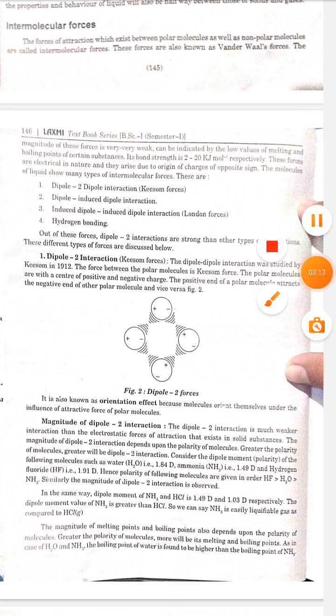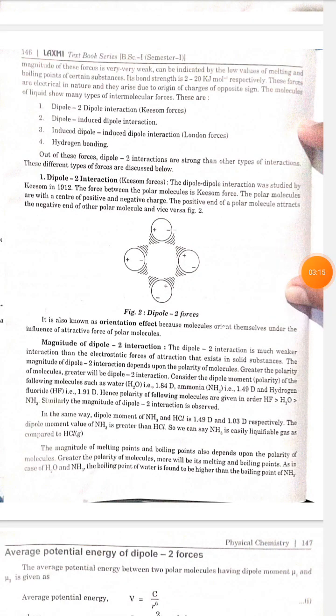Magnitude of dipole-dipole interaction. The dipole interaction is much weaker interaction than the electrostatic force of attraction that exists in solid substances. The magnitude of dipole-dipole interaction depends upon the polarity of molecules. Greater the polarity of molecules, greater will be dipole-dipole interaction.